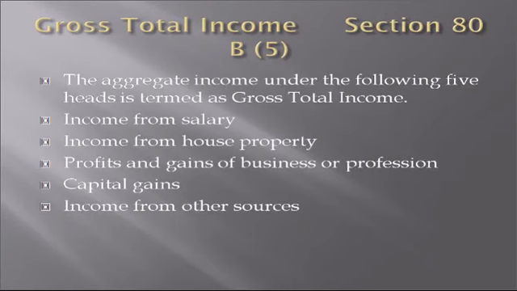Next is gross total income. According to section 80B subsection 5, the gross total income means the aggregate income under the 5 heads. The 5 heads are: number 1, income from salary; 2, income from house property; 3, profits and gains of business or profession; 4, capital gains; and 5, income from other sources. All these are the 5 heads. The total of the 5 heads is called the gross total income.